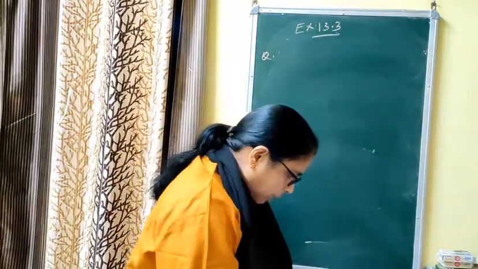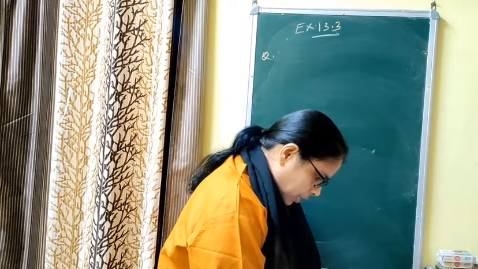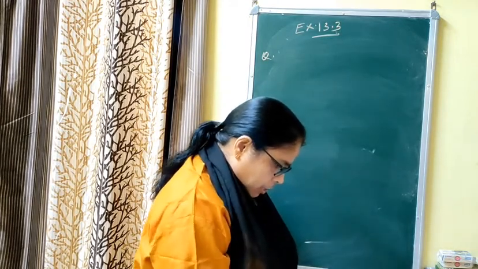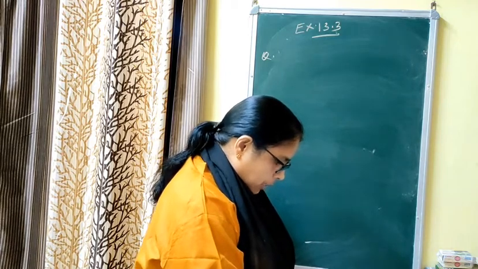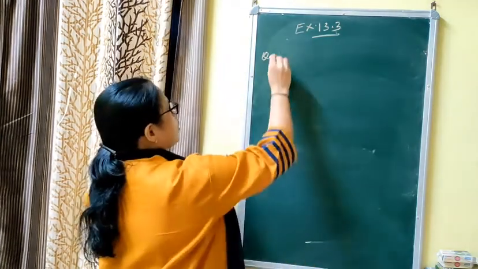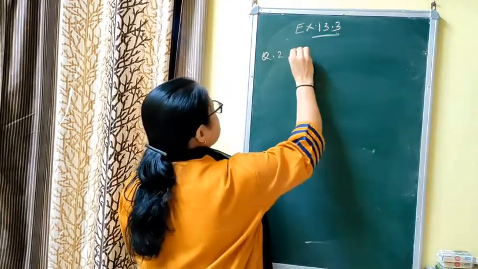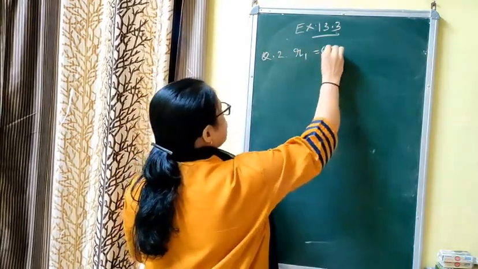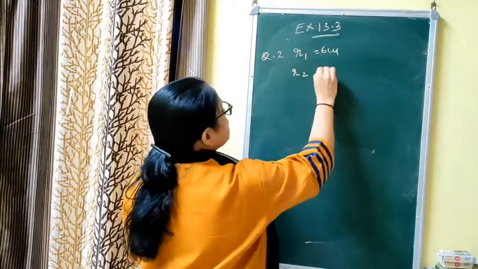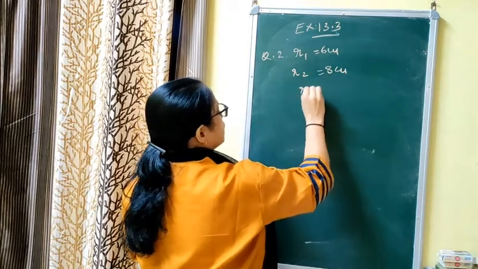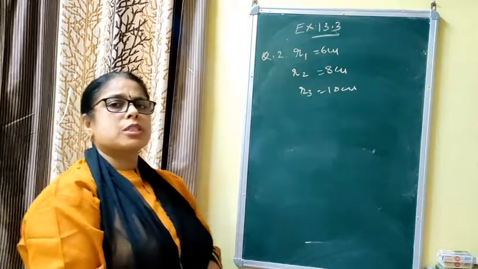I will not do that. Question number 2, I am reading. Metallic spheres of radius 6 centimeter, 8 centimeter and 10 centimeter respectively are melted to form a single solid sphere. Find the radius of the resulting sphere. You are given that there are 3 metallic spheres. First sphere has radius r1 equal to 6 centimeter, second sphere's radius r2 is equal to 8 centimeter, and r3, the third sphere's radius, is 10 centimeter. These three spheres are melted.